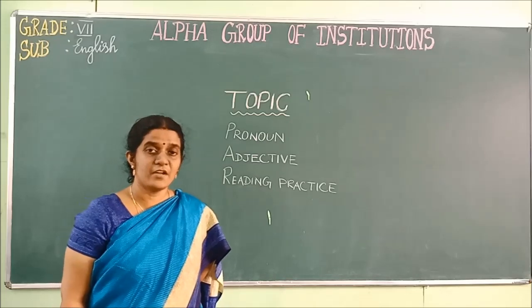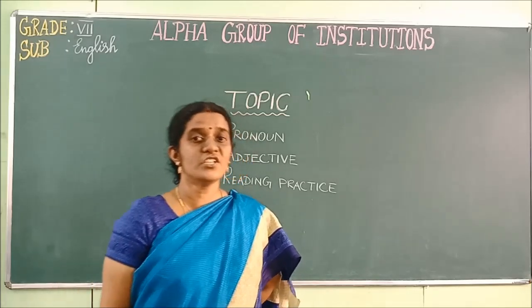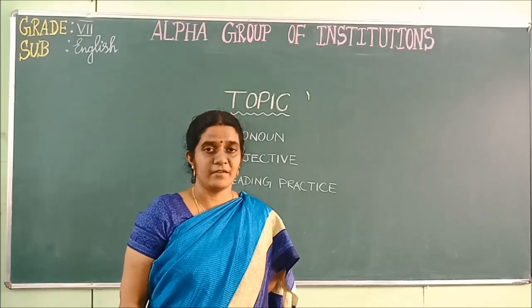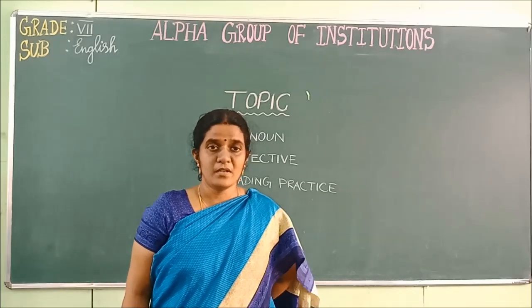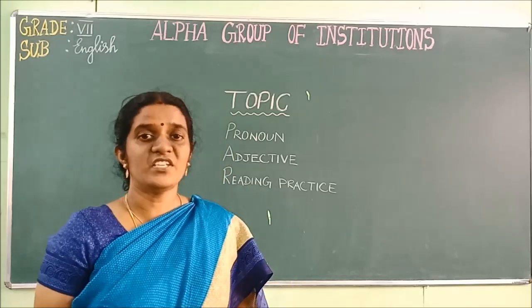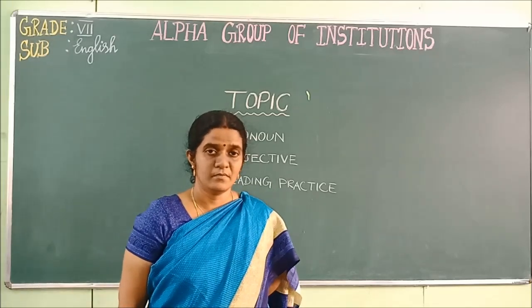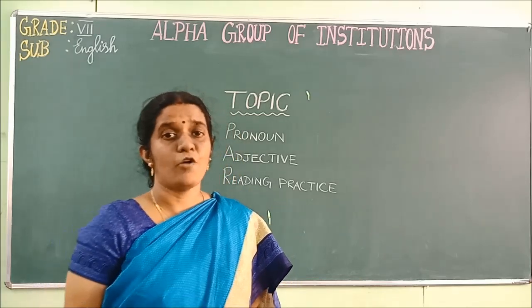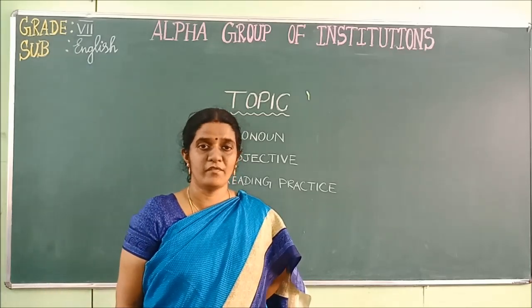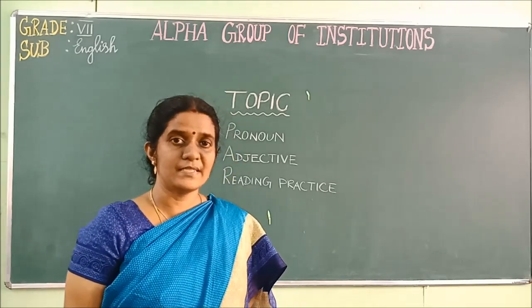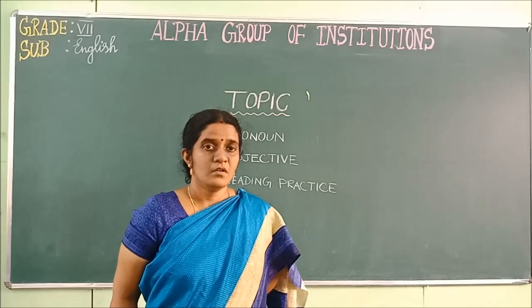What is an adjective? The word which is used to describe a noun is called as an adjective. For example, I saw a beautiful girl. So which is the noun here? Girl. And which word describes the noun girl? It is beautiful. So here in this sentence, beautiful is the adjective.